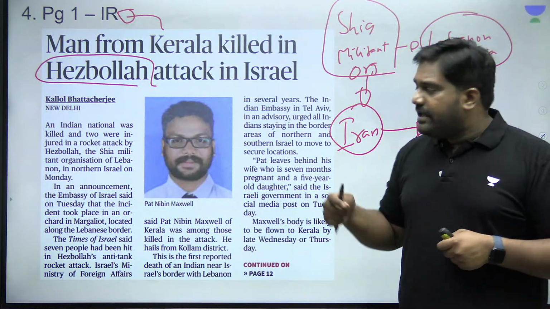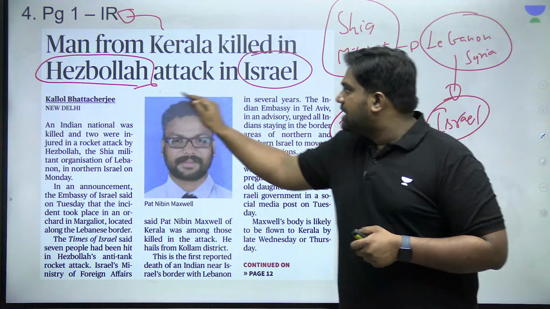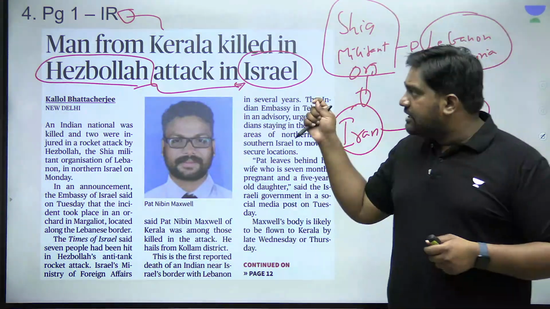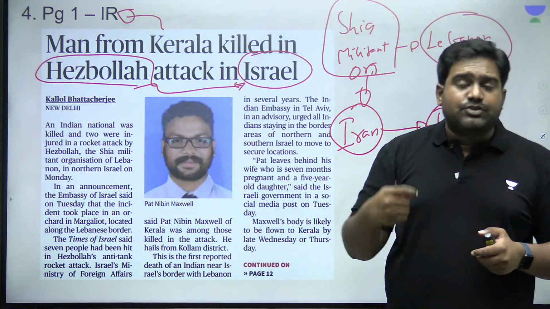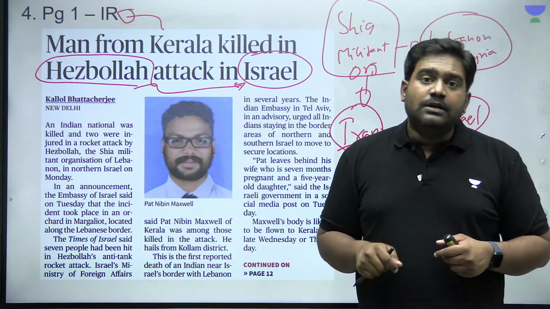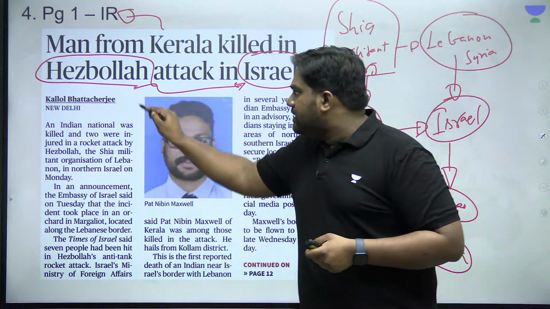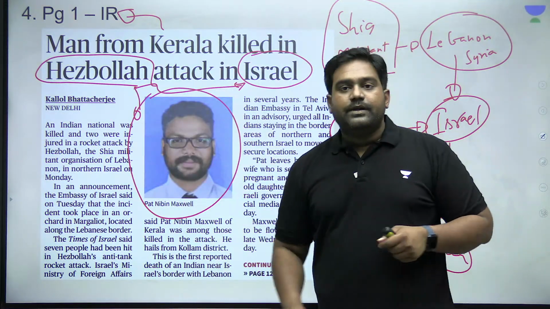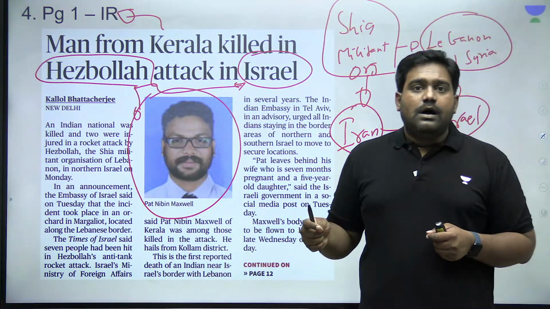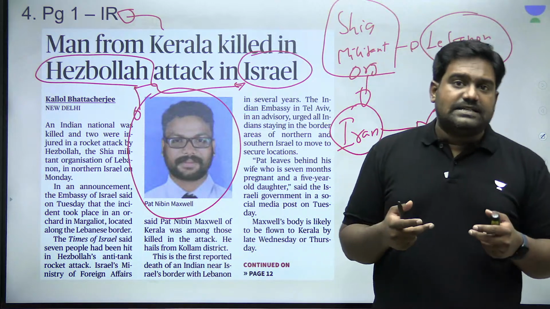And as a result, Hezbollah has been actively involved in targeting Israel ever since the Gaza war began. So this militant outfit has been targeted by Israel, which has launched airstrikes and military strikes into Lebanon and Syria, trying to hit Hezbollah targets. So Hezbollah has retaliated, and in one of the rockets fired by Hezbollah, an Indian national from Kerala has been killed. So this development highlights the human cost of the Gaza war, how it can have faraway implications, and how it can affect Indian interests as well.